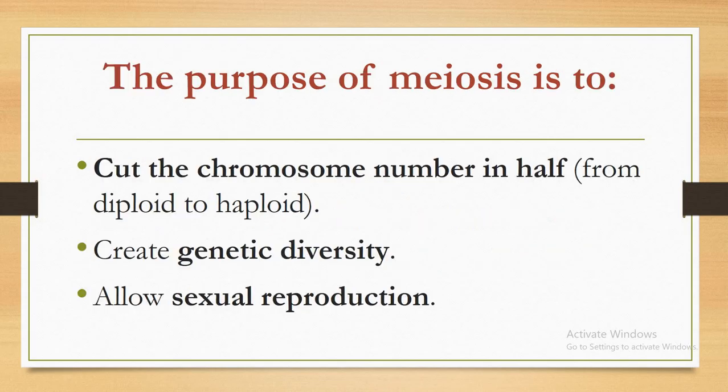The purpose of meiosis is to cut the chromosome number in half from diploid to haploid, create genetic diversity, and allow sexual reproduction.